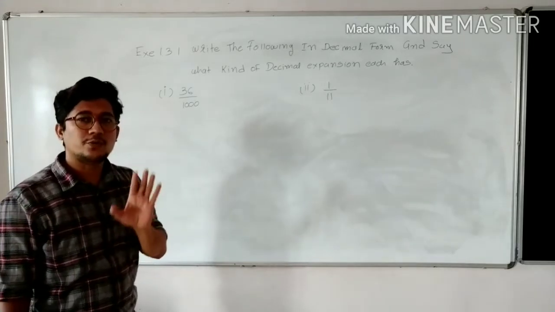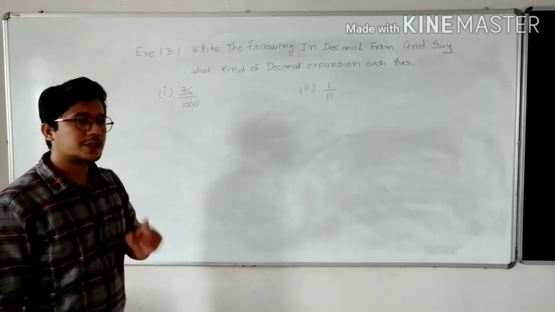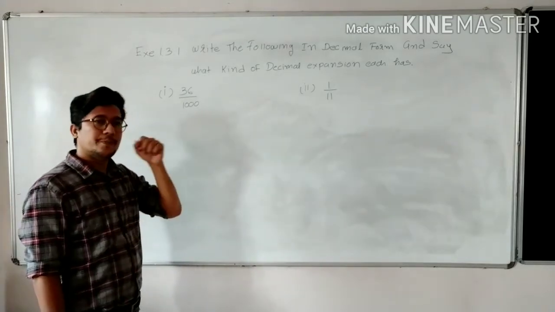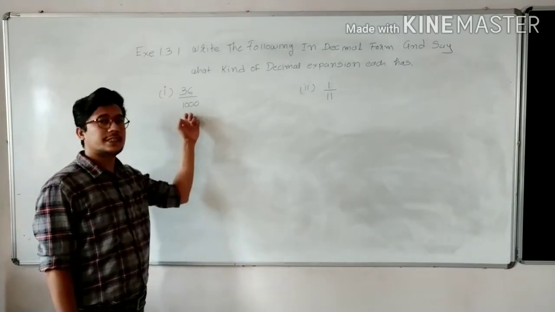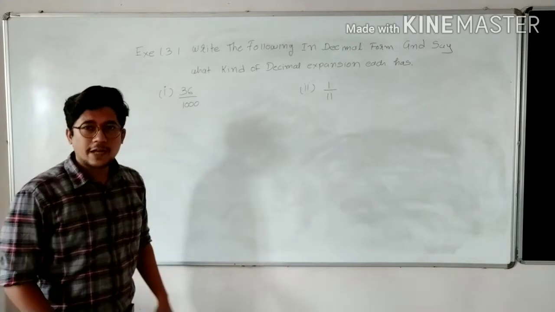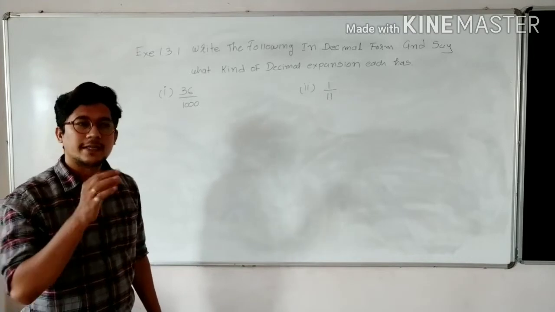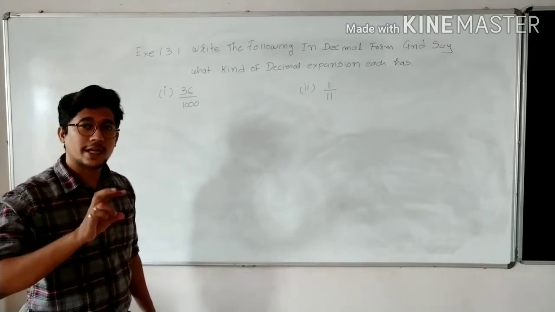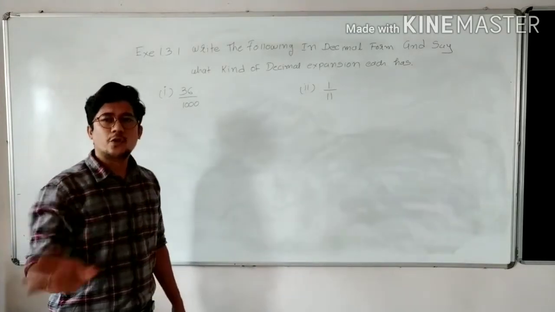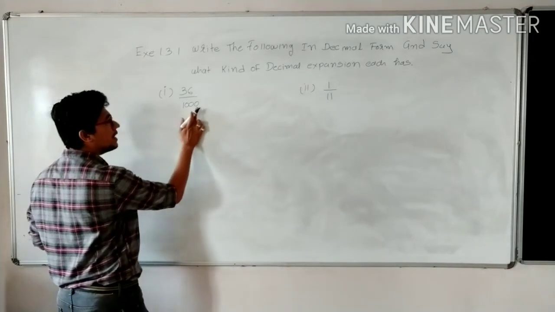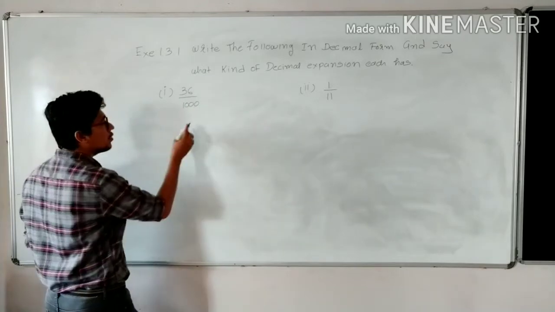Initially you have to convert this rational number into a decimal expansion. For the first problem you don't have to follow the division method. Why? Because here you can see 1000 is given. Whenever there is a multiple of 10, by which I mean 10, 100, 1000, 10,000, lakh or something, you don't need to follow the division process. Here, how many zeros are there? 1, 2 and 3 zeros. 36 divided by 1000 is there, so you have to do nothing.